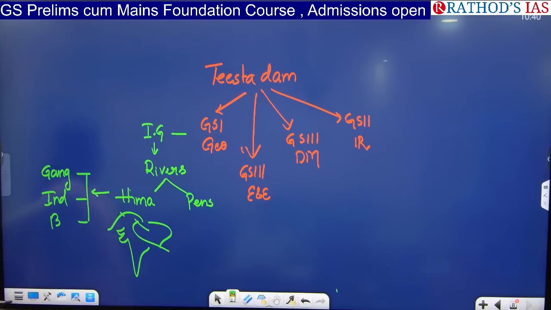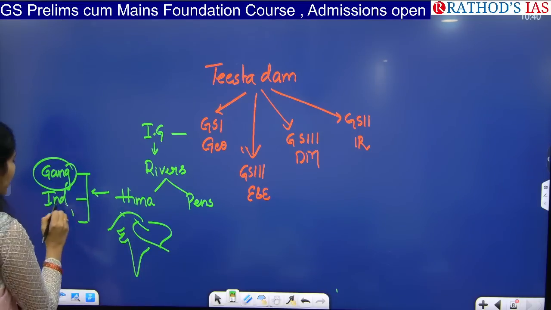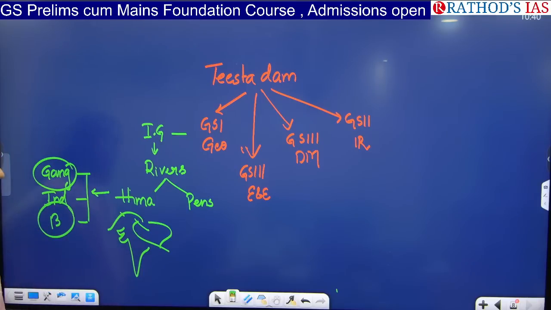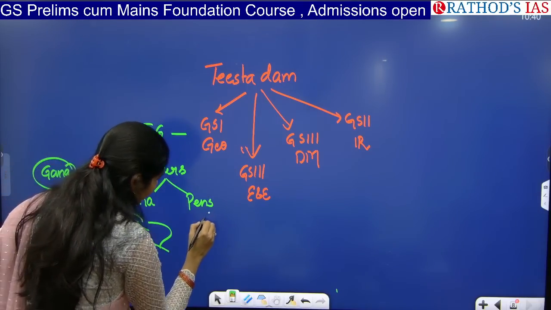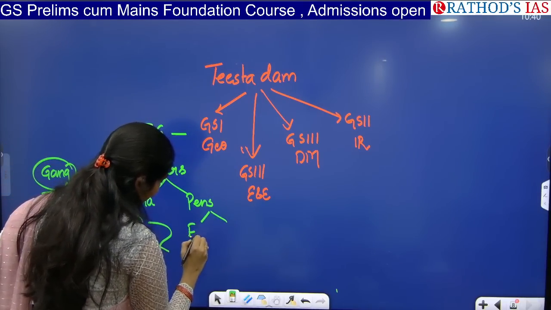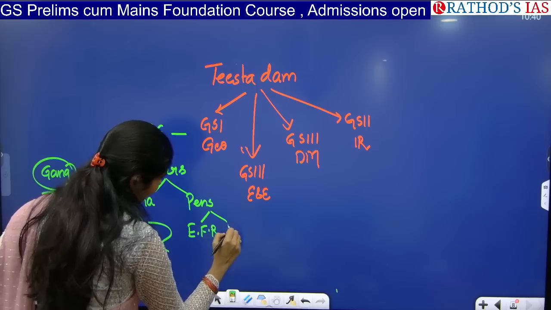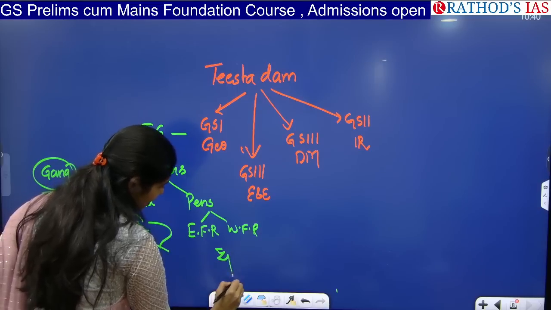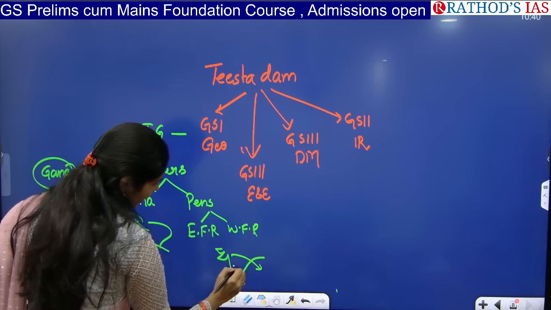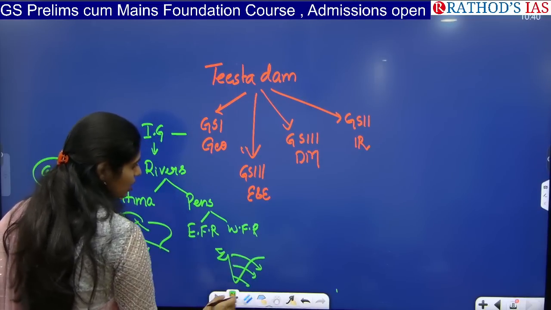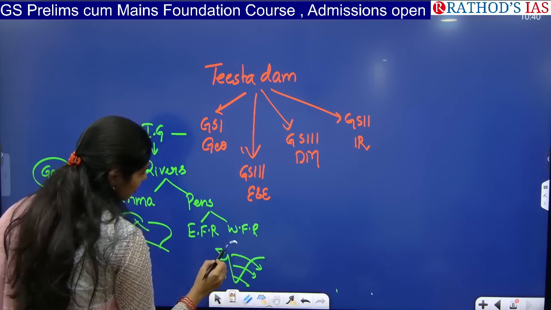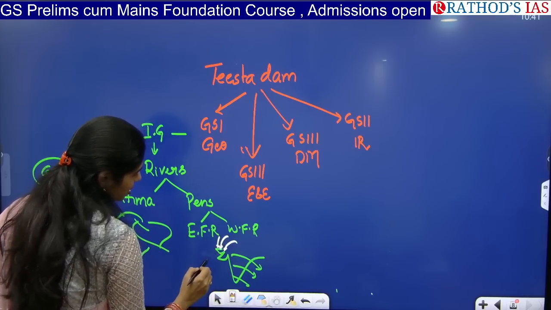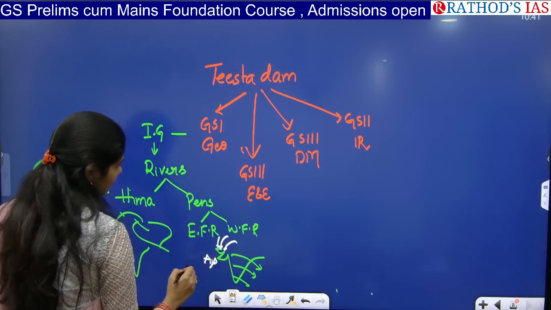Okay, you have to say about this Teesta river system, which comes under either Ganga river system or Brahmaputra river system. And in peninsular, again we have two types, east flowing rivers and west flowing rivers. East flowing rivers are nothing but in peninsular part they will be flowing towards east and they will be joining the Bay of Bengal. West flowing rivers are nothing but they will be flowing towards west and they will join the Arabian Sea.